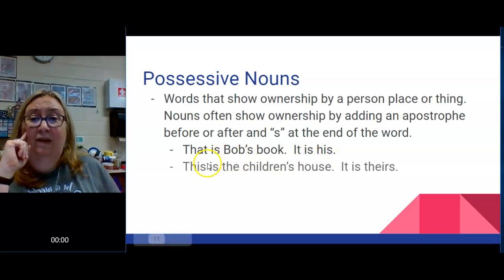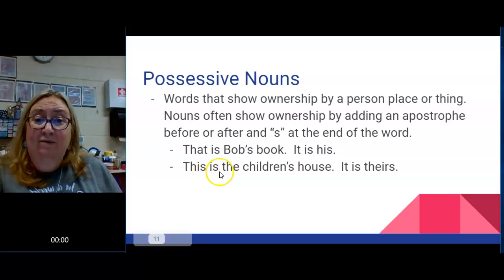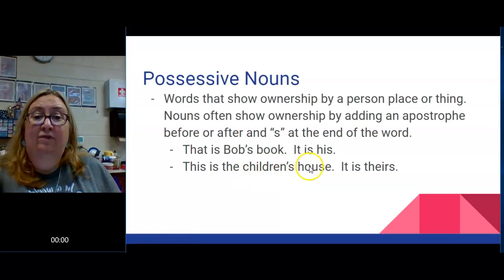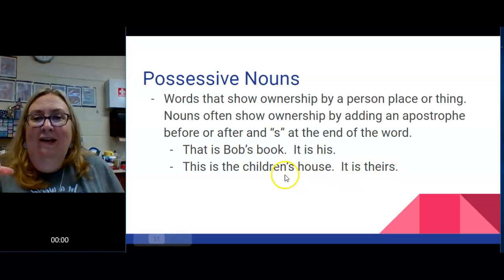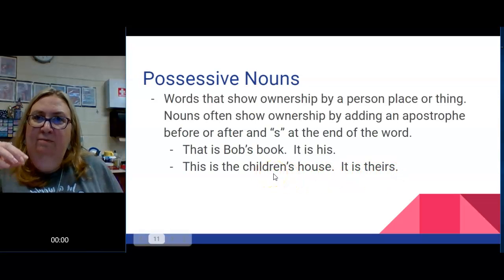Let's look at another. This is the children's house. Well, more than one child lives here, but I still just need an apostrophe S because children by itself is a plural word. Children's house. Now, if I want to use a pronoun to talk about that house belonging to the children, I would say it is theirs. Again, I do not believe the children paid for the house, but the house and the children belong together. It's their house.